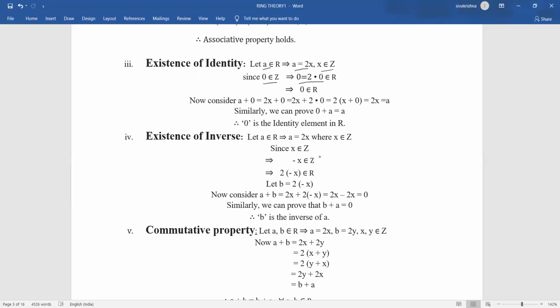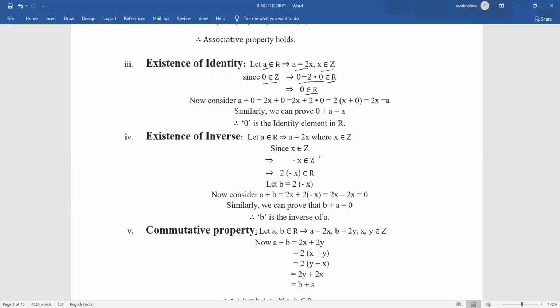Why am I writing 0 as 2 into 0? Because I want to say that 0 should also belong to our set capital R. If you want to say a particular element belongs to capital R, that element should be of the form 2 into something. That is why I'm writing 0 as 2 into 0. Clearly 0 belongs to Z, and 2 into 0 belongs to capital R. It means 0 belongs to capital R.